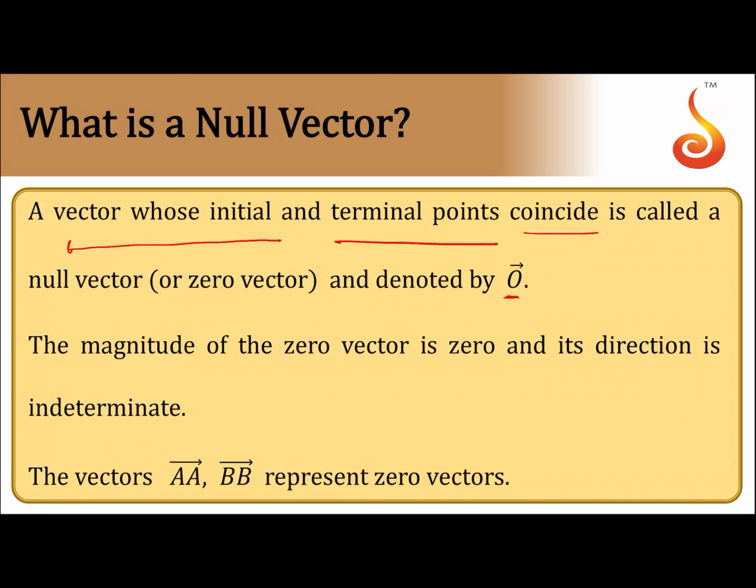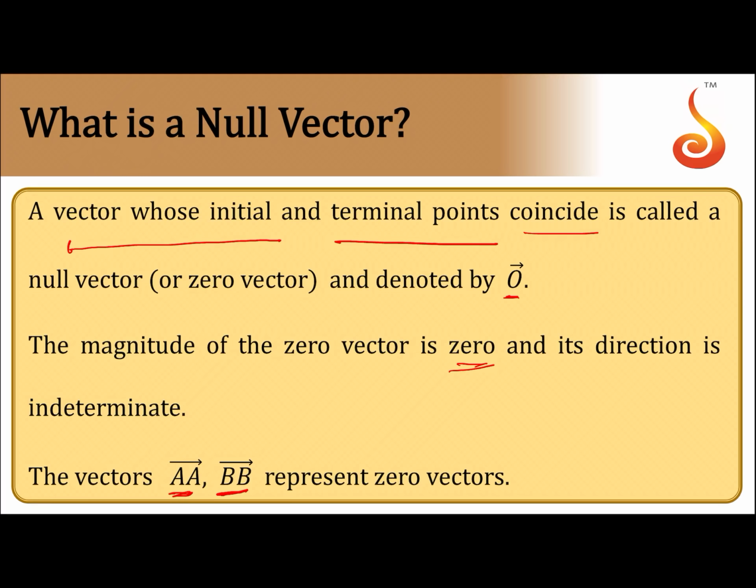Notation is important. Vectors of the type AA bar, BB bar represent the zero vectors. The magnitude of the zero vector is 0.